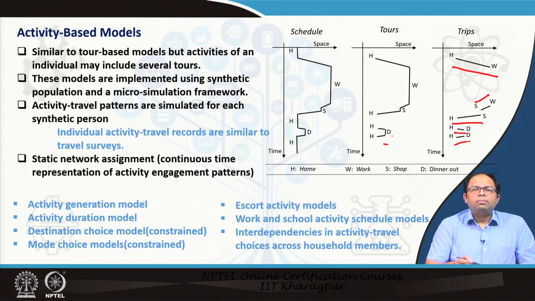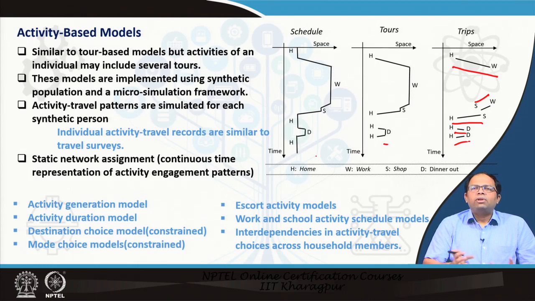Whereas, in an activity based model, we need to understand the entire schedule for my day, or the activity pattern for my day, like from home to office, then going to shopping, then coming home, then going to dining and then coming home. This entire pattern is dependent on several constraints, several things are interconnected. My decisions are also connected with my family's decisions.